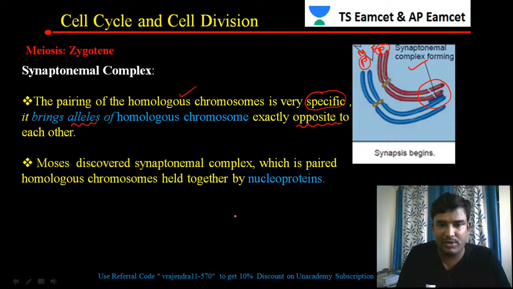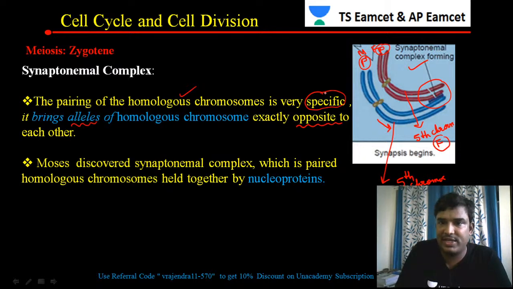In humans we have 23 pairs of chromosomes. If this homologous chromosome is the 5th chromosome of the father, then the other one should be the 5th chromosome of the mother.